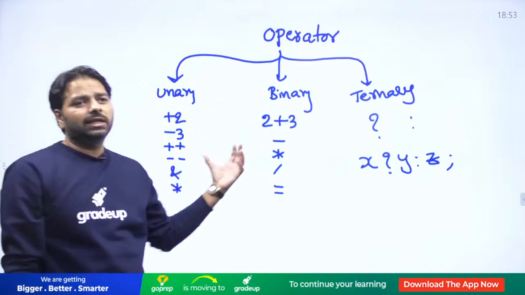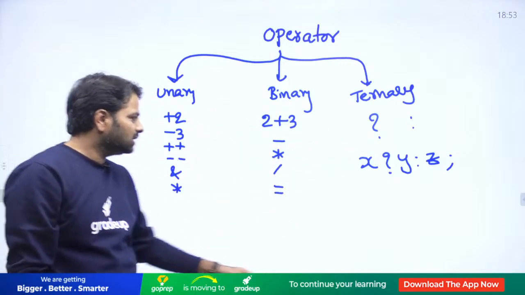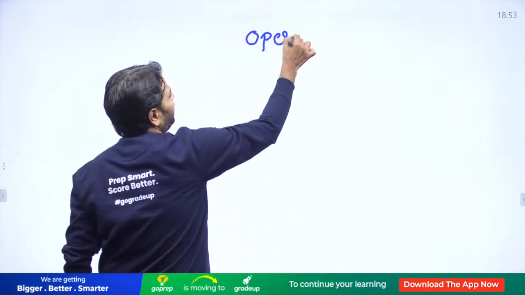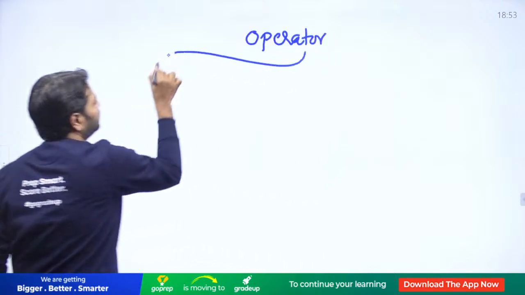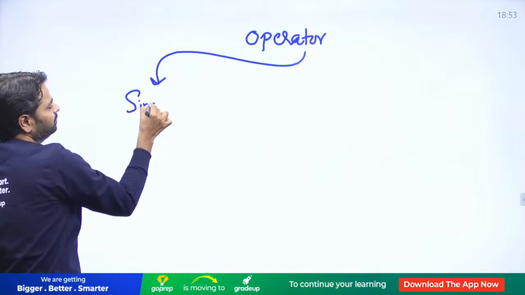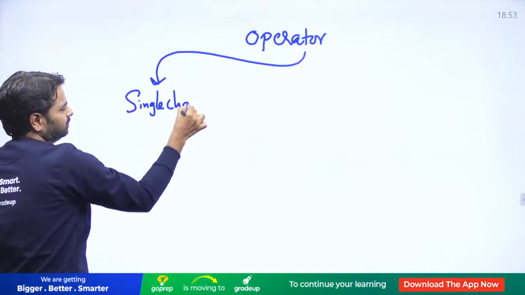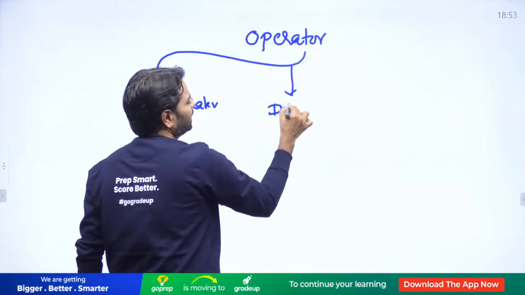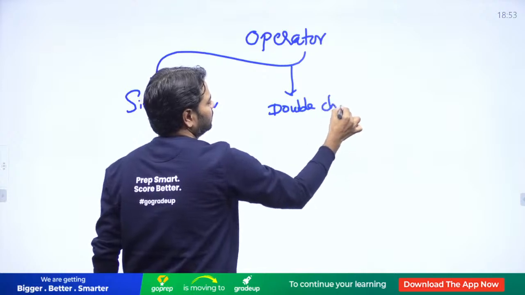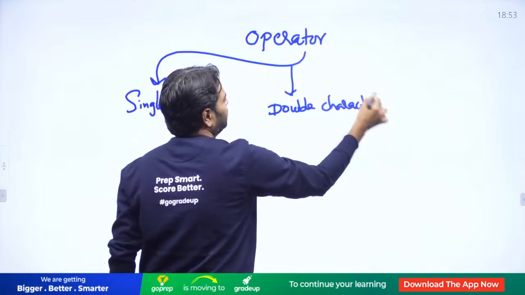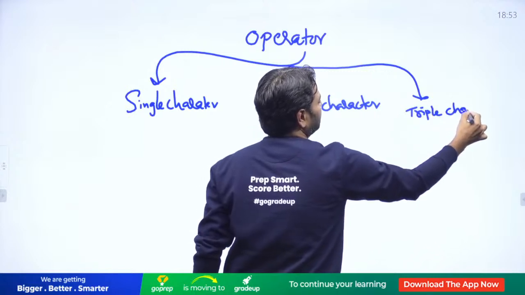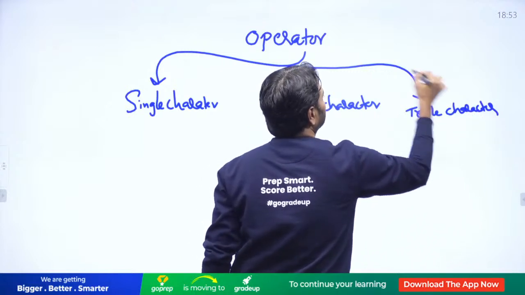And operators are of three types in C language. Not only that, an operator can be a single character, or you may have two characters, that's called a double character. It can be triple character or it can be many, depending on your operators.